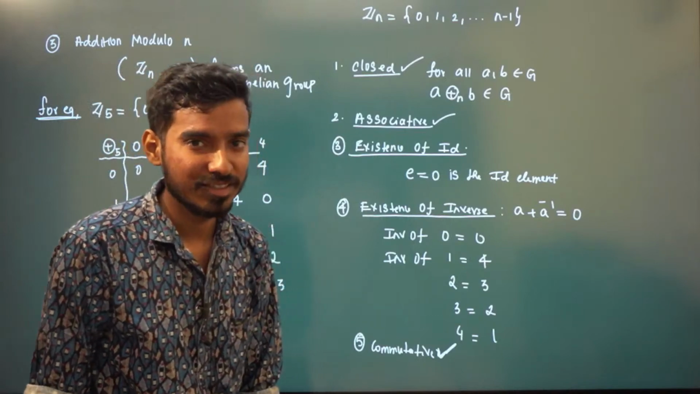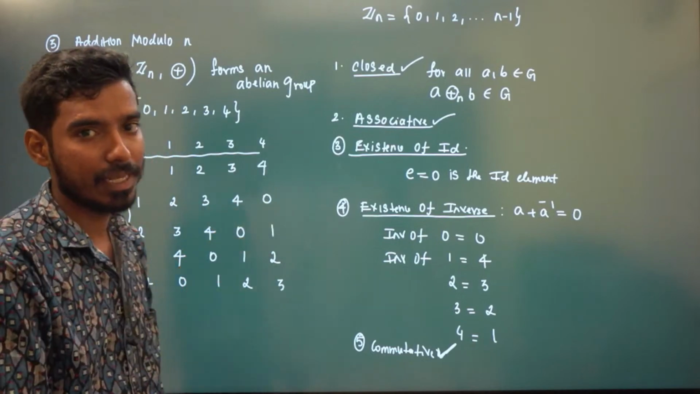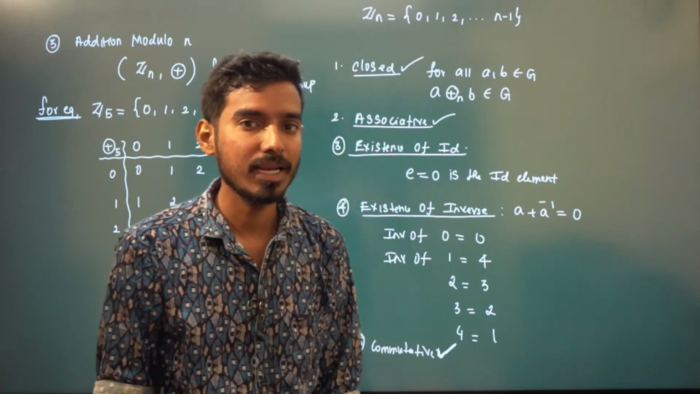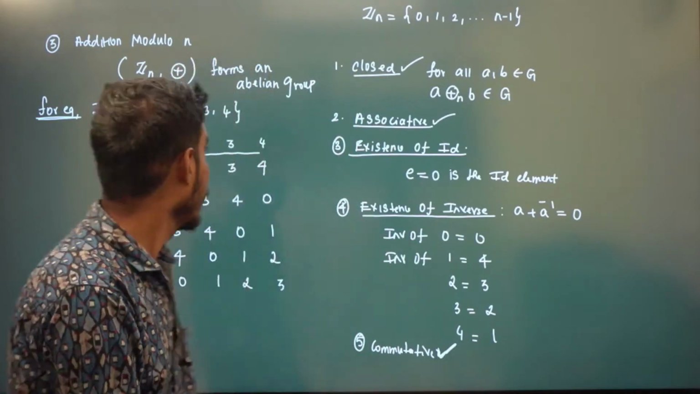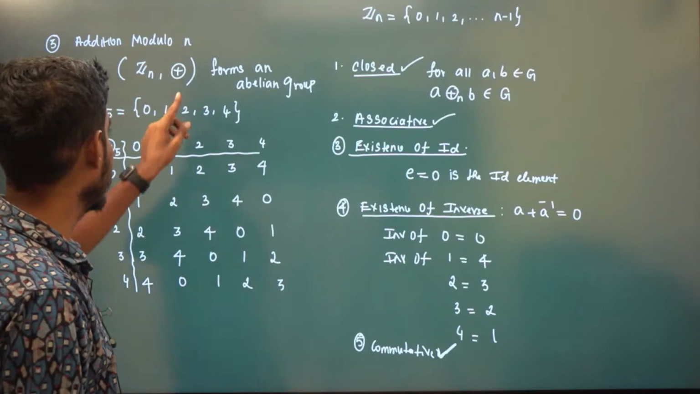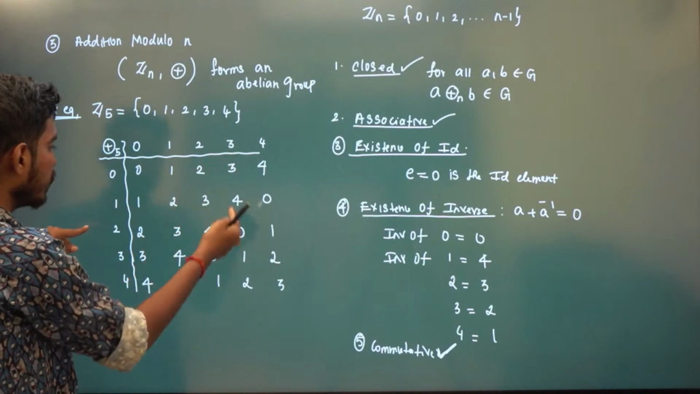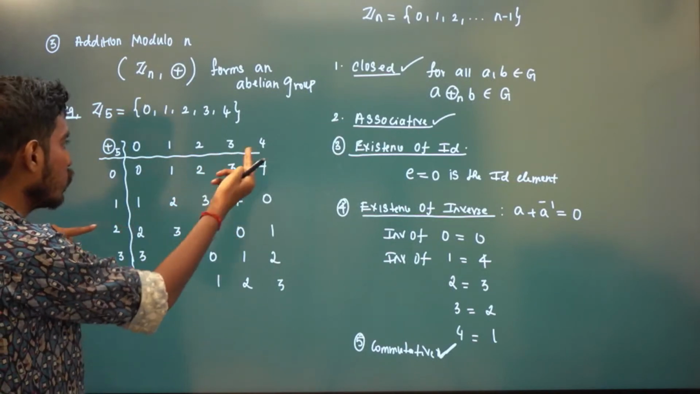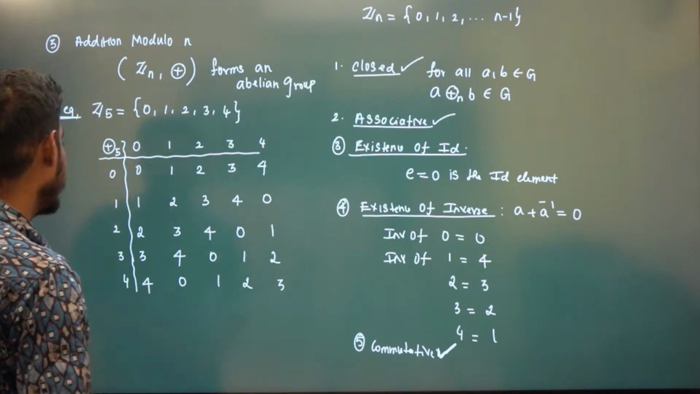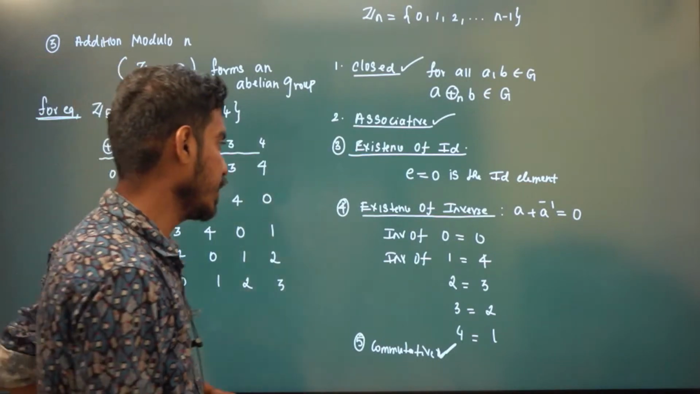You just take this exercise. Instead of addition, you just multiply and write the remainder. If that number is greater than or equal to n, it will not form a group. You just analyze why, right? Zn with respect to multiplication modulo n: 2 into 2 is 4, 2 into 3 is 6, that will give you 1, 2 into 4 is 8, that will give you 3, right? Just take this as an exercise. Multiplication modulo n doesn't form a group.